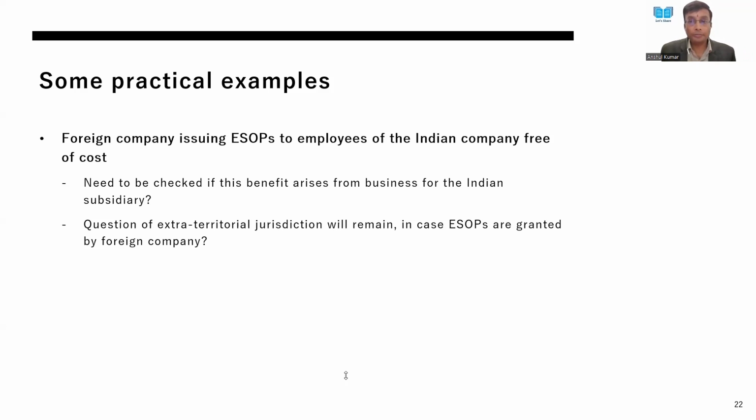So at the first instance, 10% TDS will be deducted. At the second instance, 10% TDS will be deducted. And at the third instance also, the TDS will be deducted. So that is probably a view which is very clear from the circular.